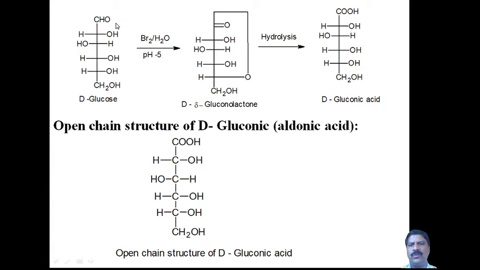If you are well able to write the D-glucose structure, then D-gluconic acid is easy to write by replacing the CHO group with a COOH group. That's all. For writing it, you have to remember only the D-glucose structure, and from that you can easily write the D-gluconic acid structure. This is the open chain structure.